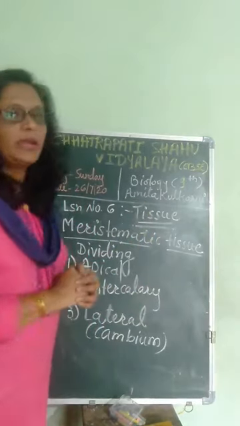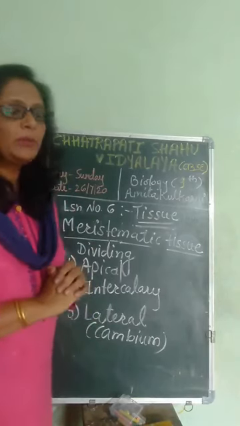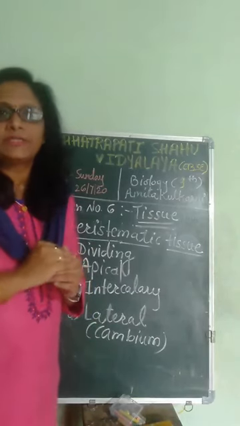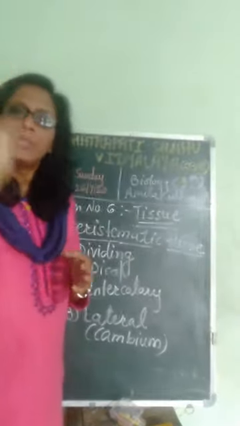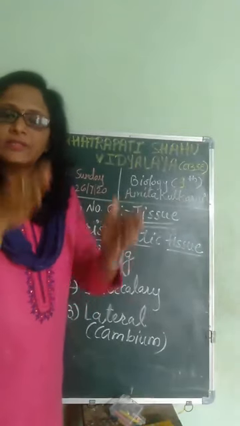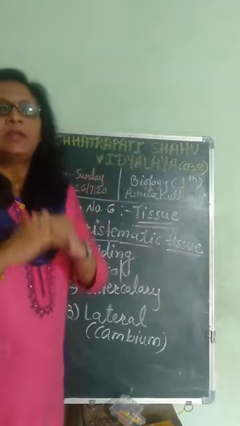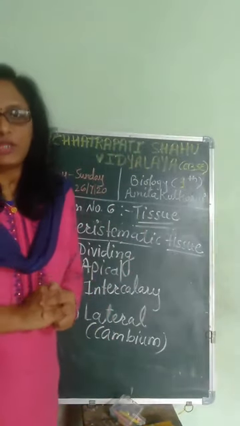So they are helpful in that. Then they are also helpful in elongation of the stem. The middle part of the stem, with the help of apical, the tips can be grown. But what about the middle part? So the middle part of the stem is elongated, is grown with the help of intercalary tissues.